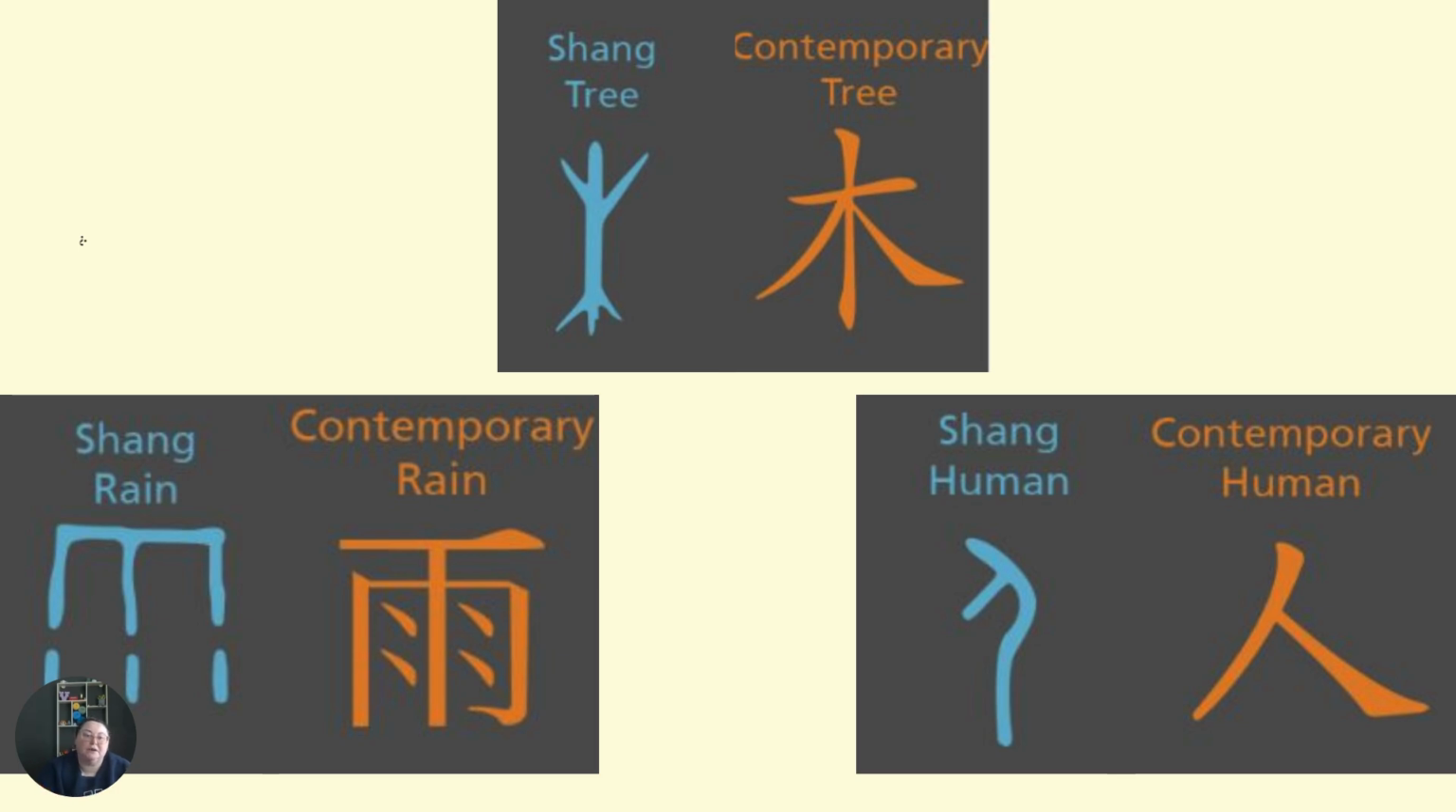Here we can see three different characters, the characters for tree, rain, and human. The blue represents the ancient Shang character, and then in the orange you can see the contemporary character that's used today.